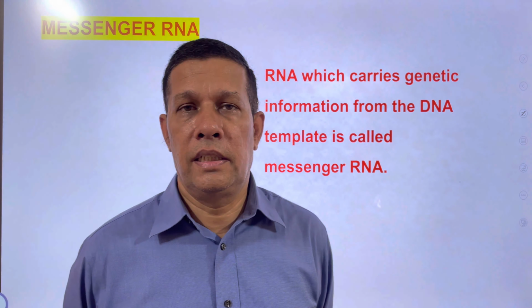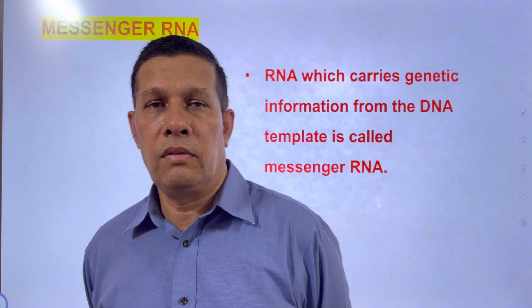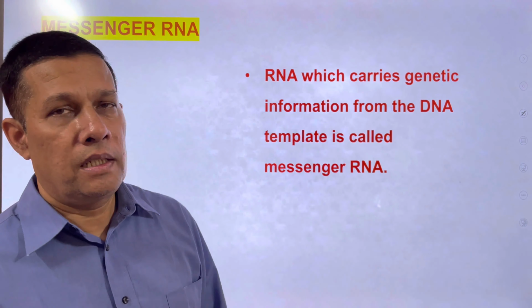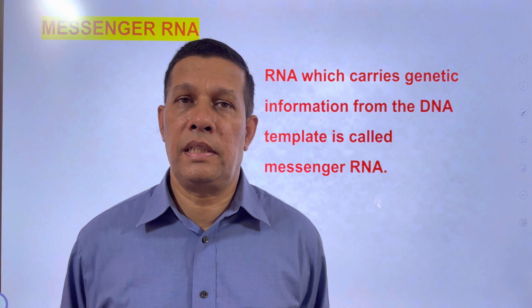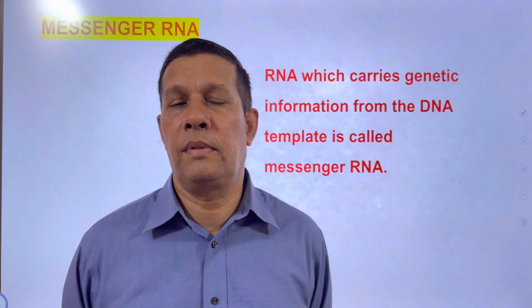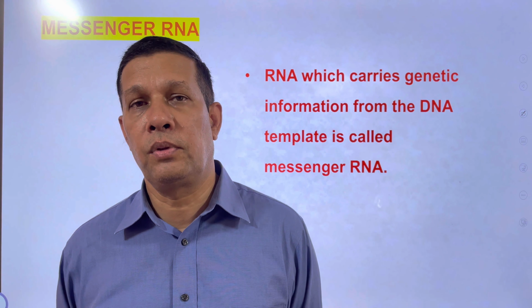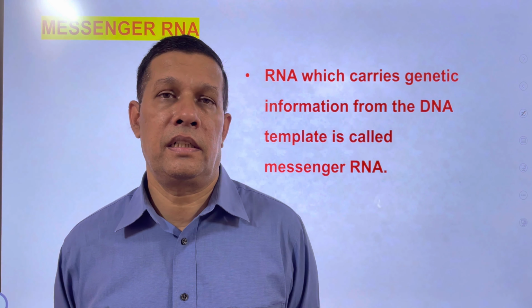Based on this, in the living cells, three types of RNAs are present. That is the mRNA, tRNA, rRNA. Now we are going to understand the details of mRNA. The full form is messenger RNA. Why it is called messenger RNA? Message, RNA which contains the message. What is that message? Genetic message. What for this message? In the synthesis of polypeptide chain, protein. Then this RNA is called as a messenger RNA.